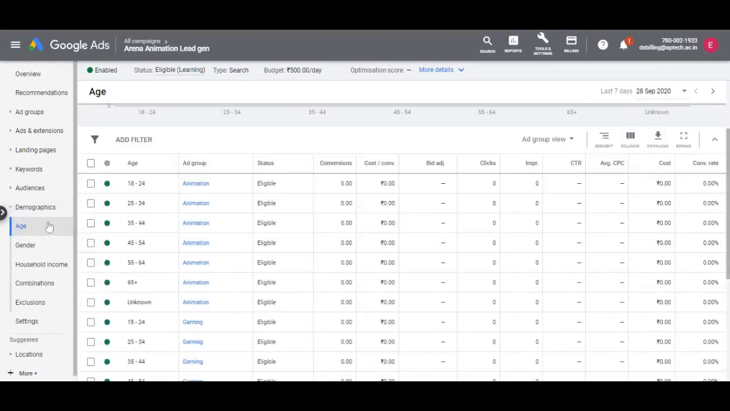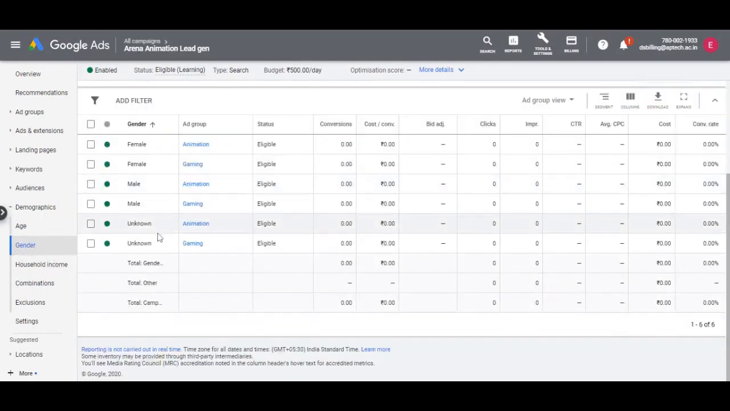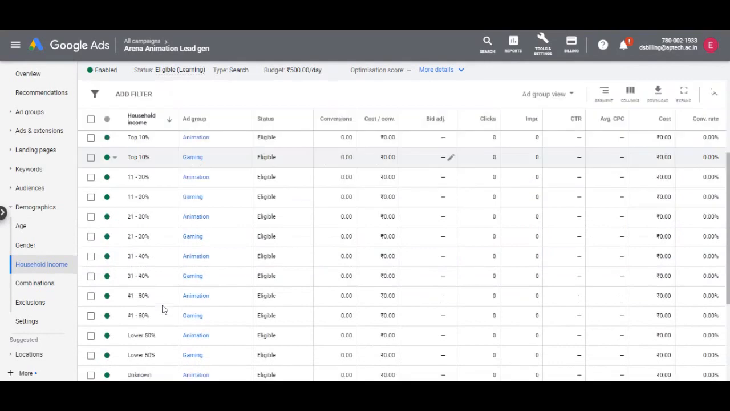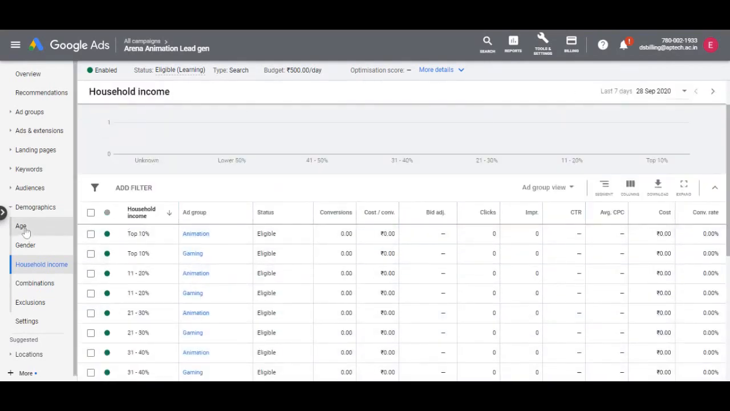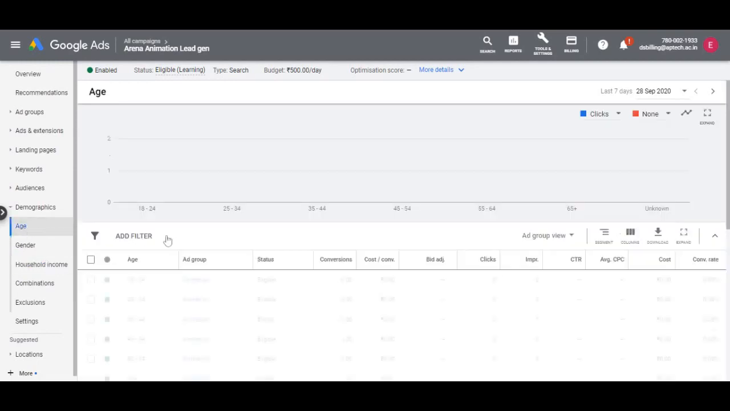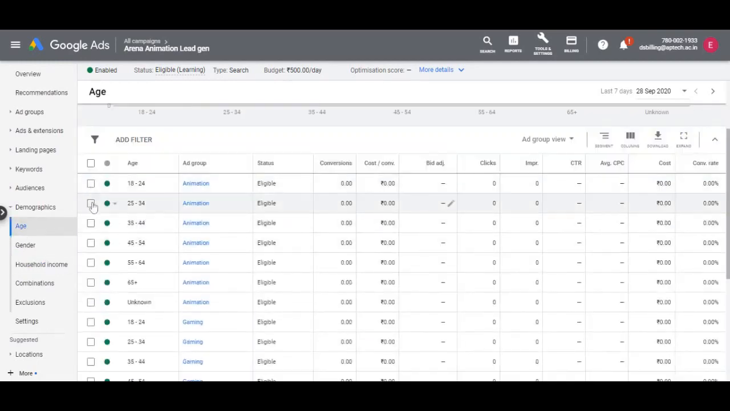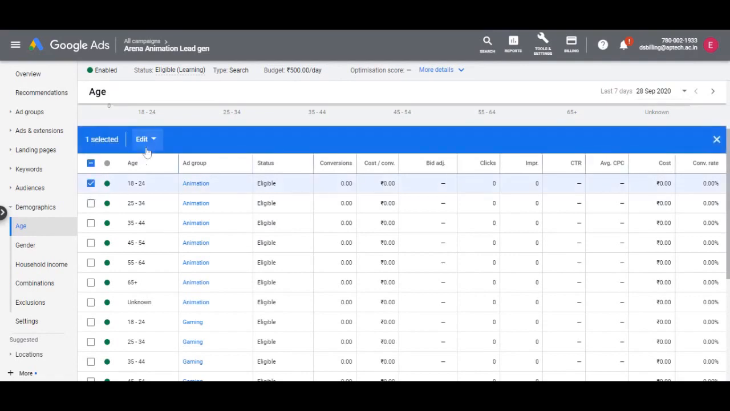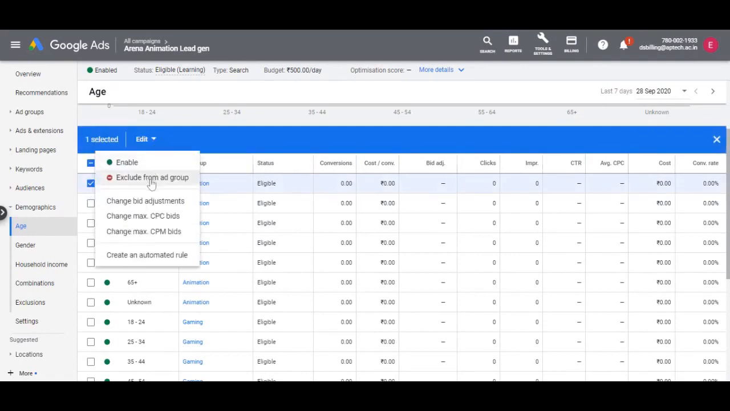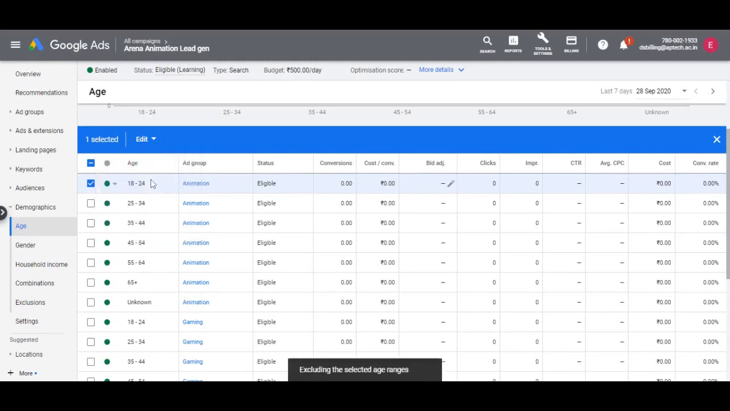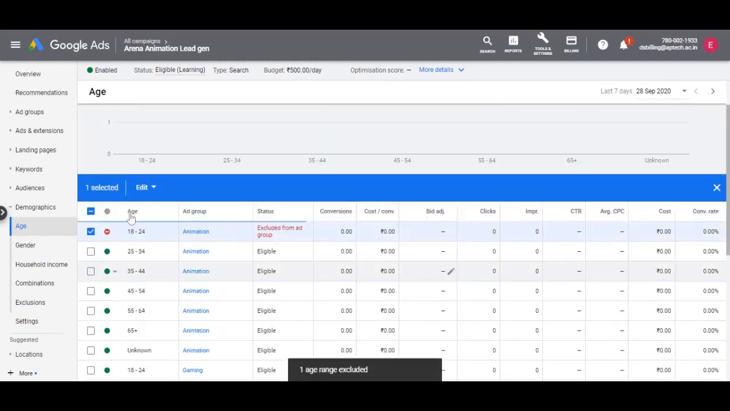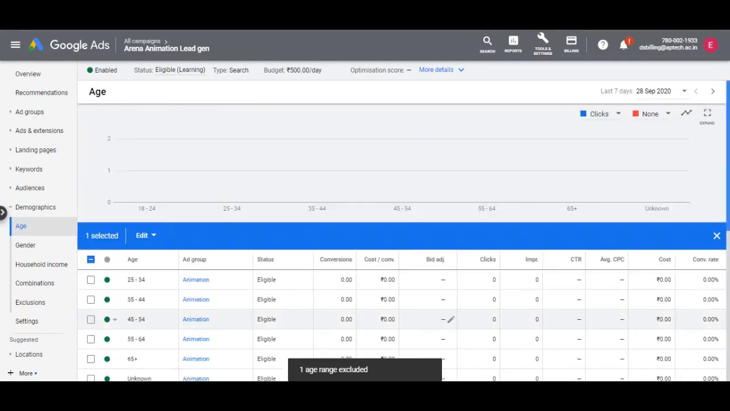Next, to select age group, gender and household income percentage, we need to select demographics on the left-hand side panel. Once clicked, we see the subcategories like age, gender and household income. By default, all the age groups, genders and income categories are already enabled. We would just need to disable or exclude the ones we wish to not show our ads to. So click on age, then click on edit or the drop down arrow from an age group we wish to exclude, and then select exclude from ad group.